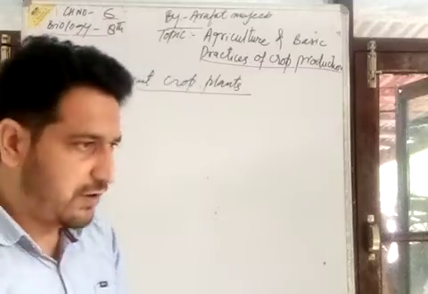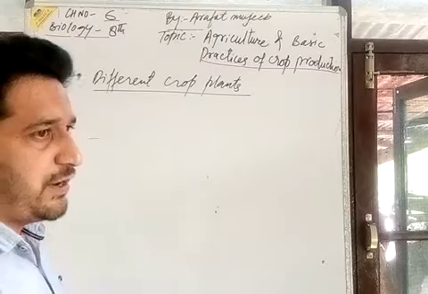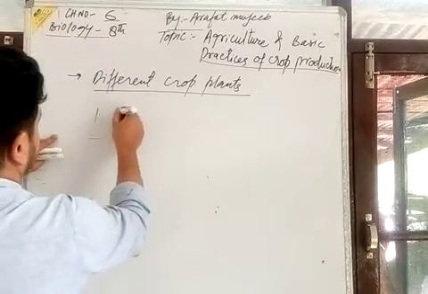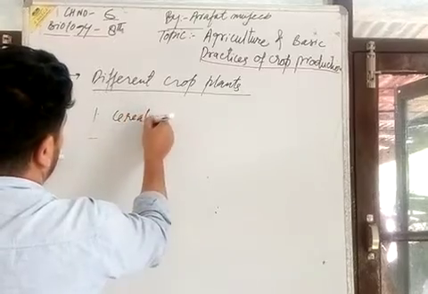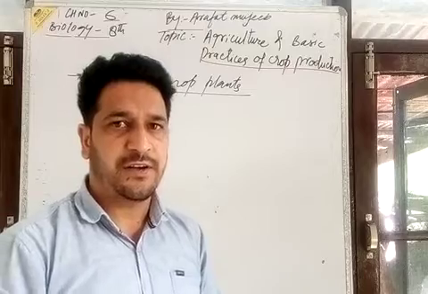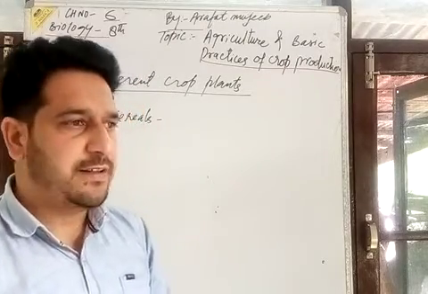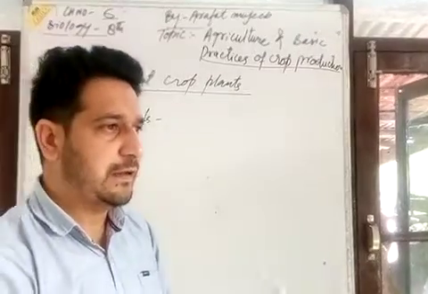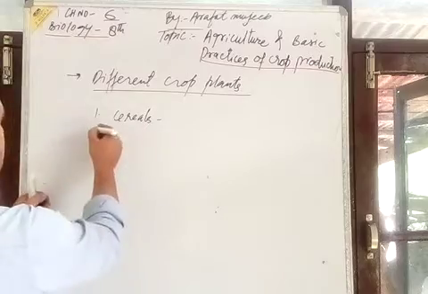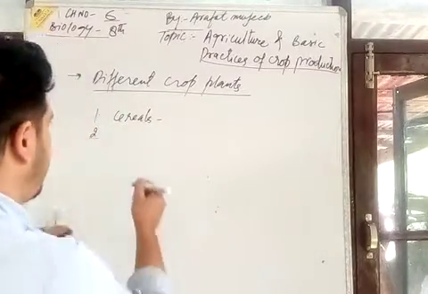I name various different crop plants which we cultivate in fields. One is the cereals. The cereals are maize, wheat, rice, bajra, jowar, ragi, etc., which we cultivate. Second, here we can see the seed and fiber crops.